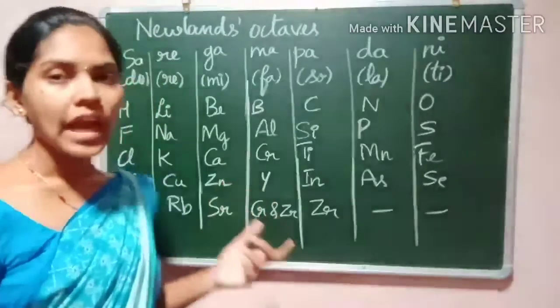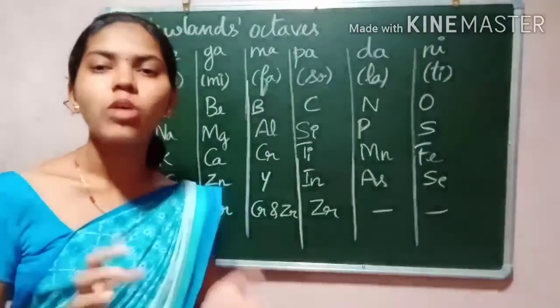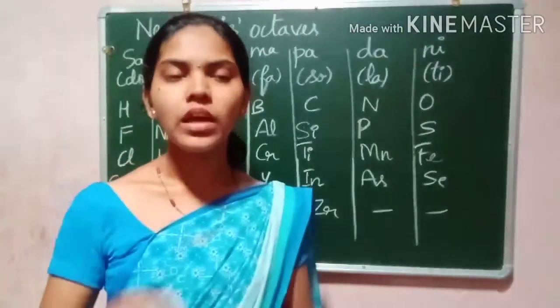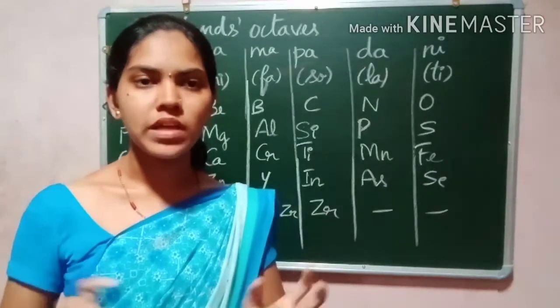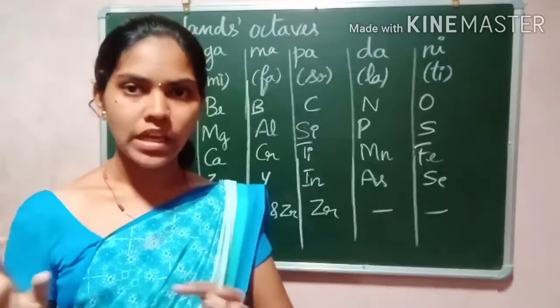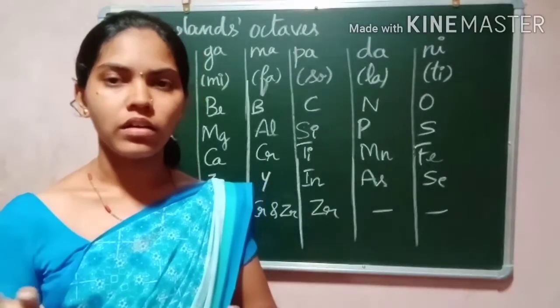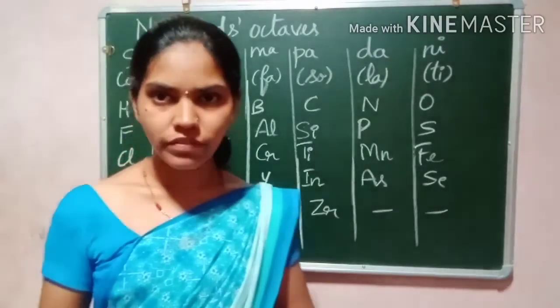Newlands also tried to correlate the elements with their atomic properties, making the classification using the atomic masses of the elements.